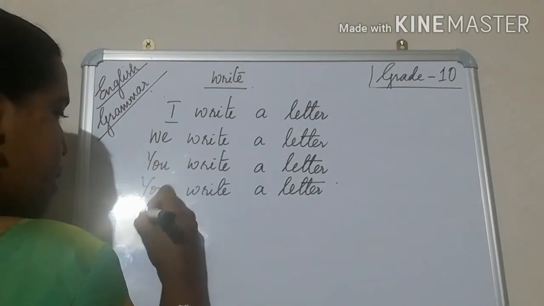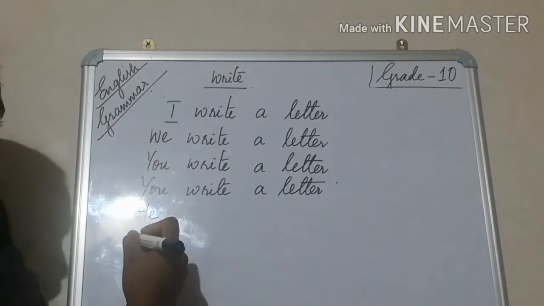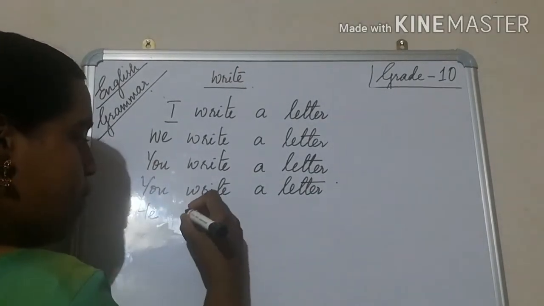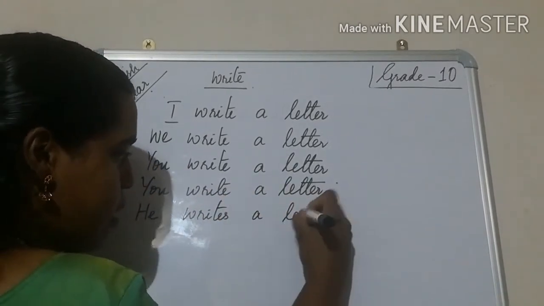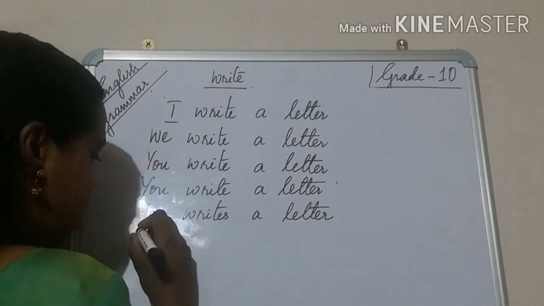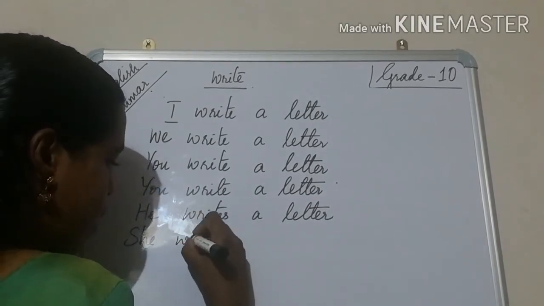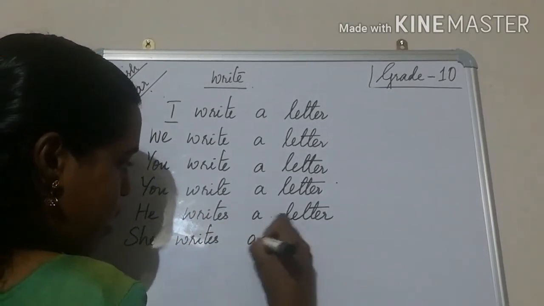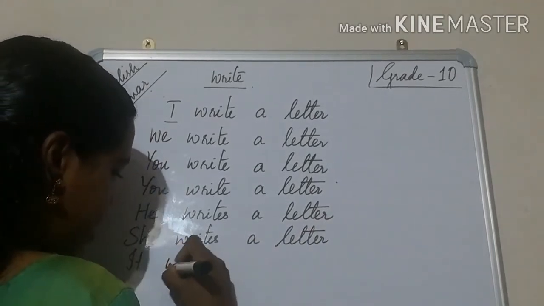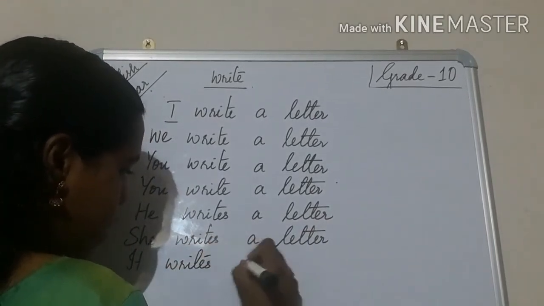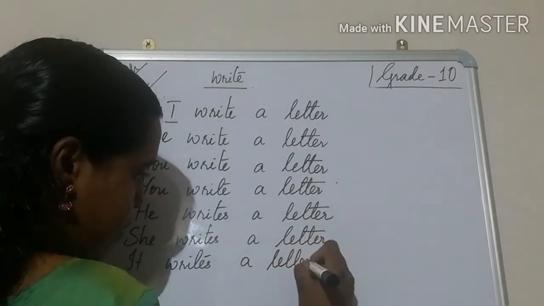Now, third person. Singular is he. He writes a letter. Then she writes a letter. It writes a letter.